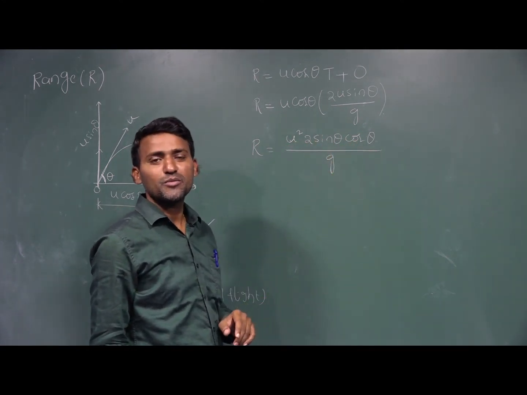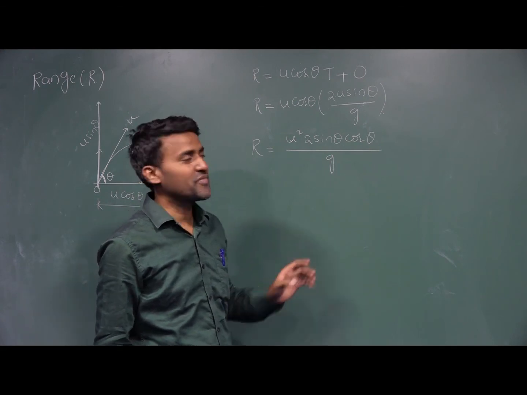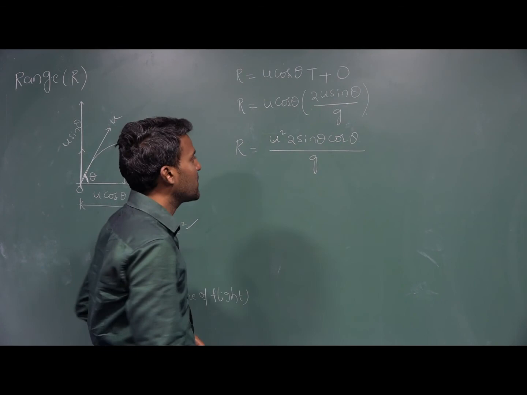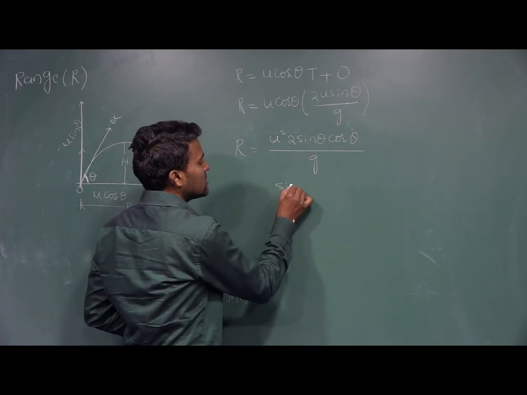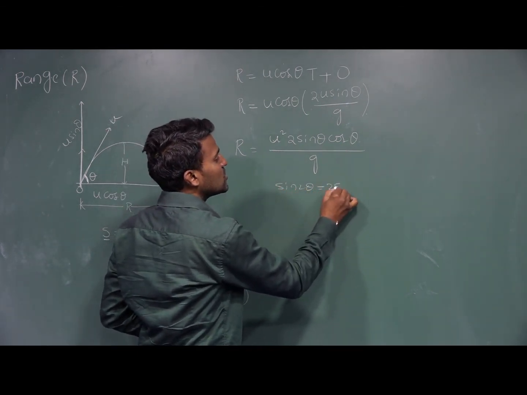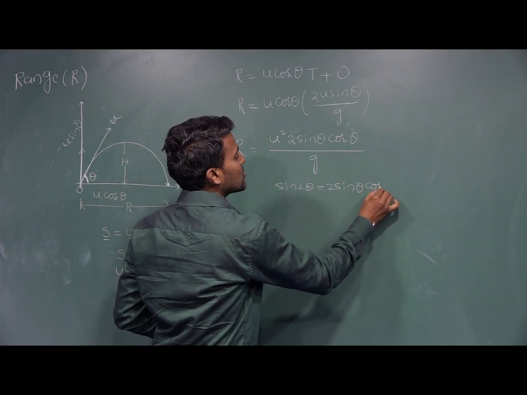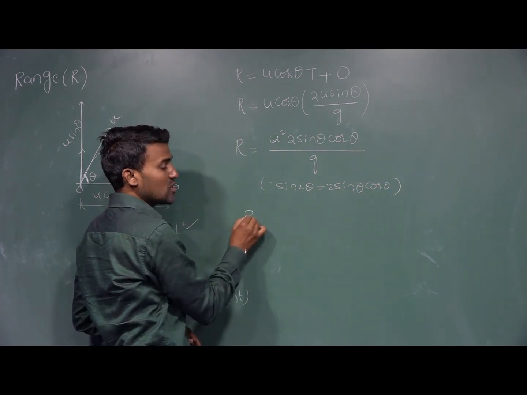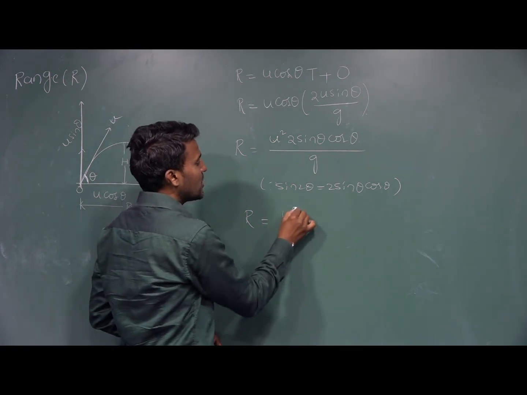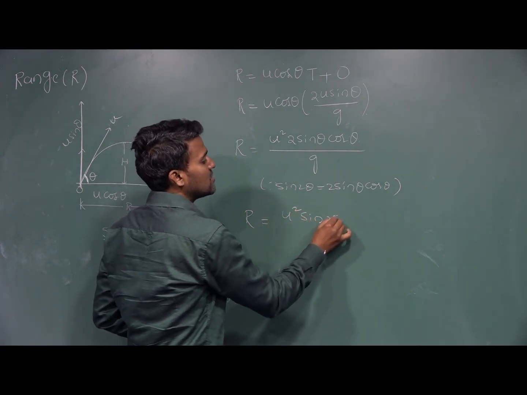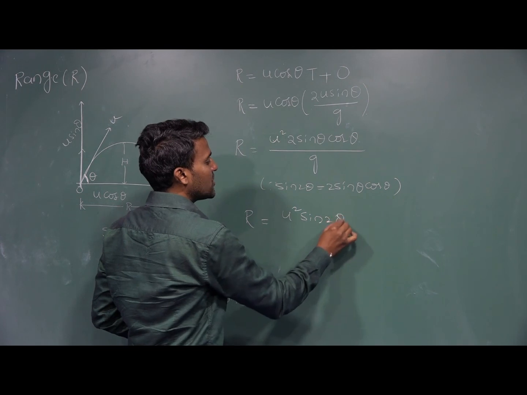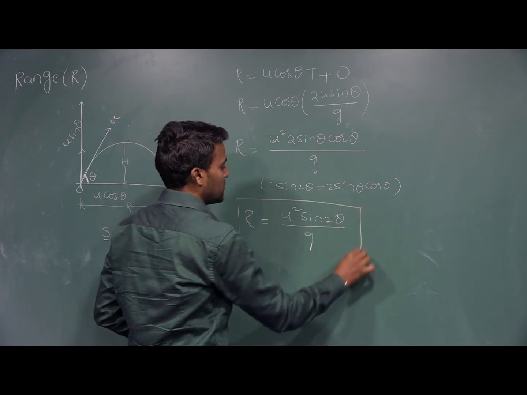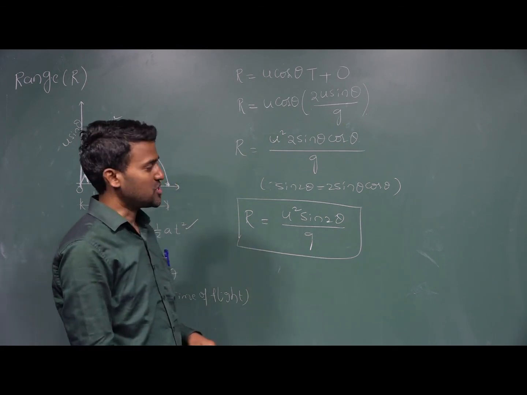What is the mathematical formula? 2 sin theta cos theta is equal to sin 2 theta. It is a mathematical formula. So R is equal to u square sin 2 theta divided by g. This is the range equation.